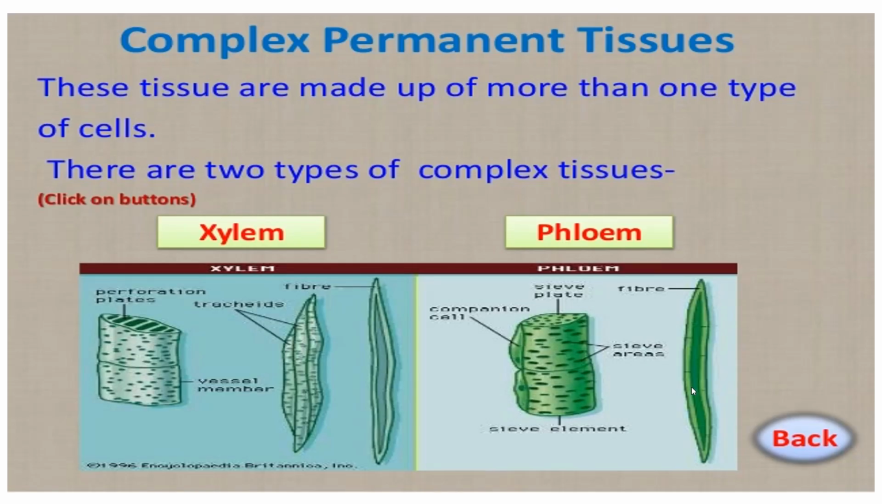Now, complex permanent tissue. The second type of permanent tissue is the complex. First was the simple and now complex permanent tissue. These tissues are made up of more than one type of cell. There are two types of complex tissue, xylem and phloem. You can see the diagram also.